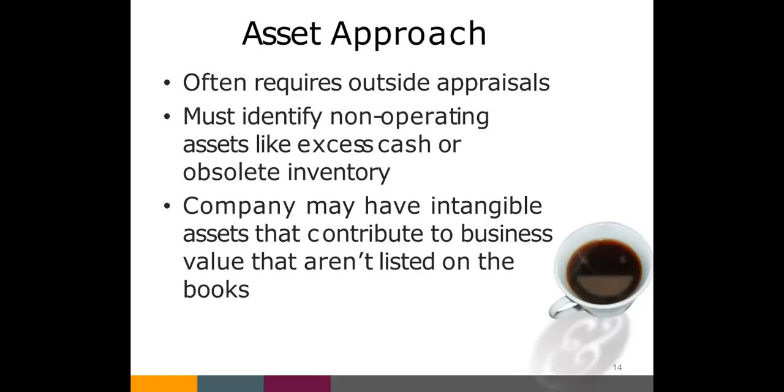Then, must identify non-operating assets like excess cash or obsolete inventory. So we can say the main objective of the asset approach is to identify non-operating assets. There are so many assets which are not operated. These assets are idle in your business.